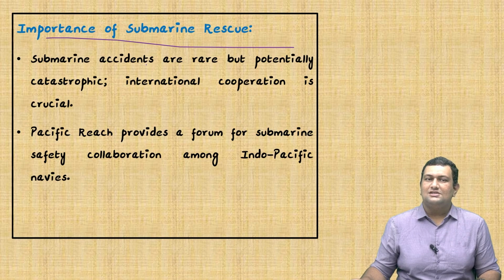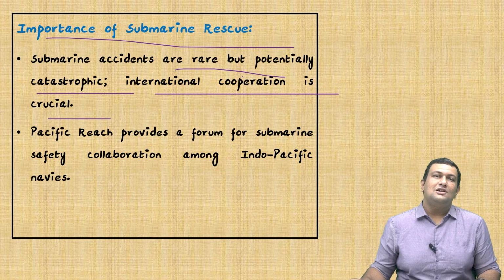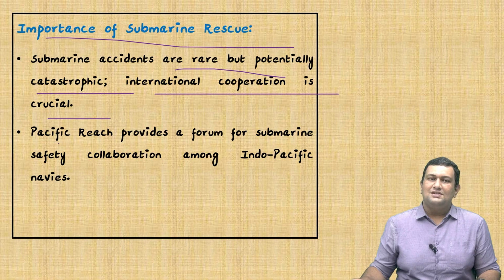First thing is submarine accidents are rare but potentially catastrophic. International cooperation is crucial. The reason is people can live without food and water for some time, but oxygen is very important. So if there is an accident in a submarine, first thing is we need oxygen supply. So the rescue is paramount. We need to act fast. That is why it is very important. And recently also we had a submarine accident in the Red Sea. Please check about it. Second, this exercise provides a forum for submarine safety collaboration among the Indo-Pacific navies.